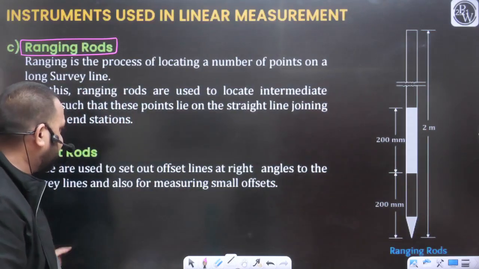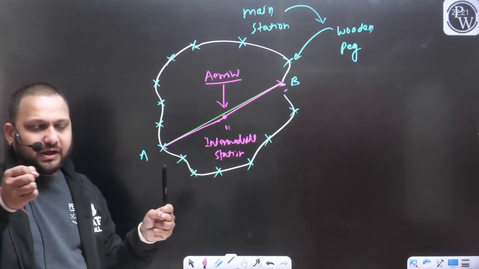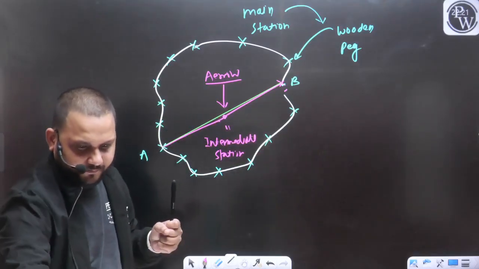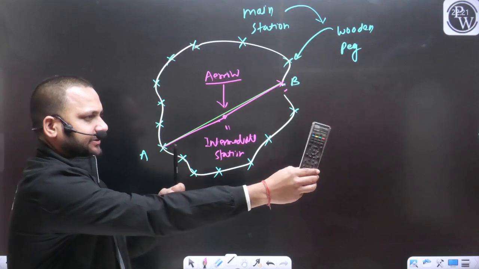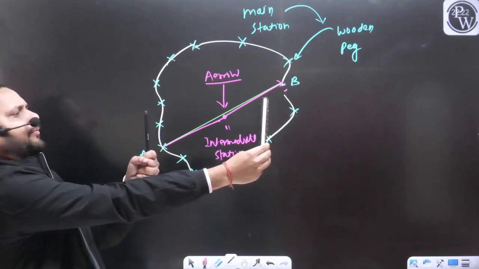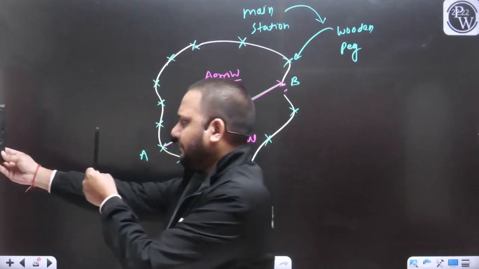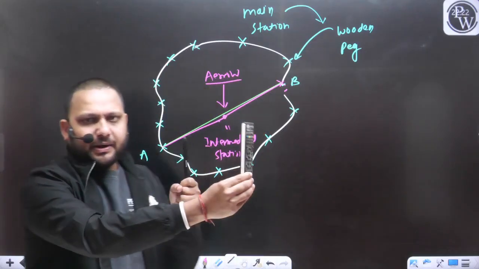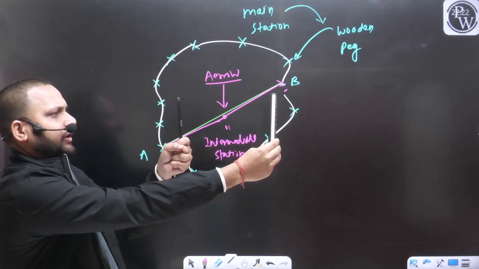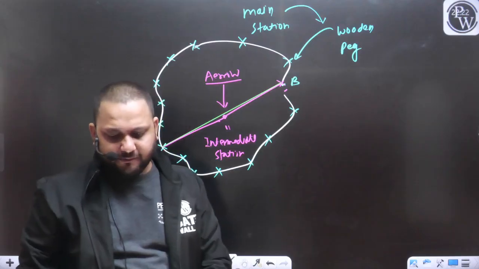We will place the ranging rod at this intermediate station, and we will have one more ranging rod that we will move like this. To locate the point C, we will use this ranging rod, and we are observing this rod from the point A. If there is proper alignment between these two ranging rods, then we can extend our line, and there will be no error.